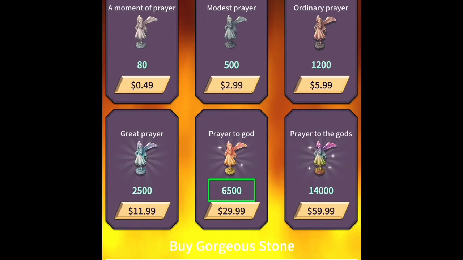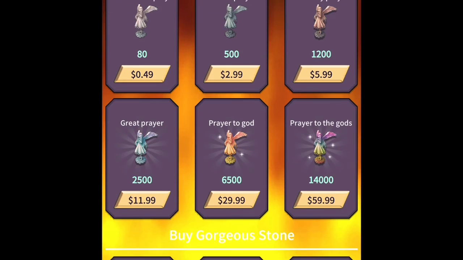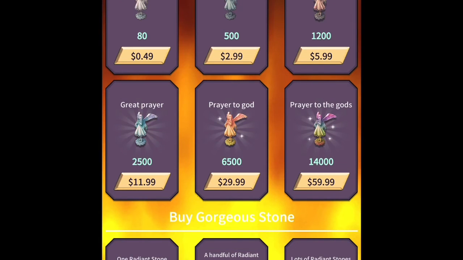$11 prayer to God, $6,500. $29 prayer to the God, $14,000. $59 radiant stone, a handful of radiant, lots of radiant. Okay, there it is. Now you get more of the full shop.